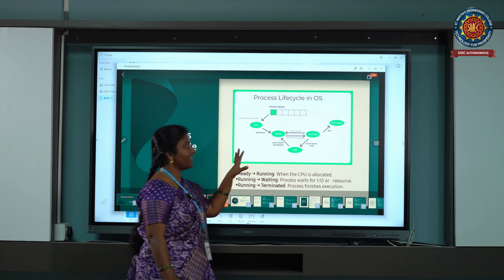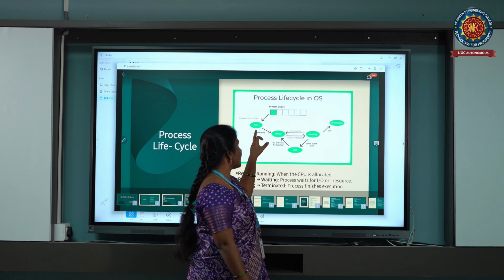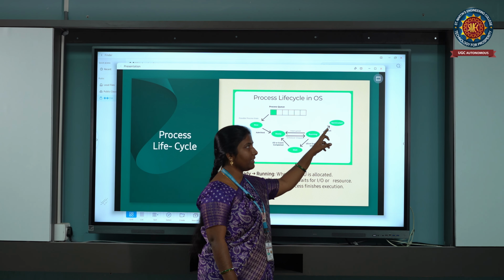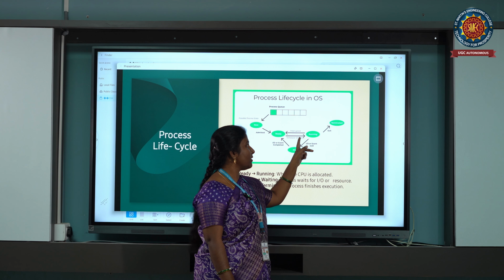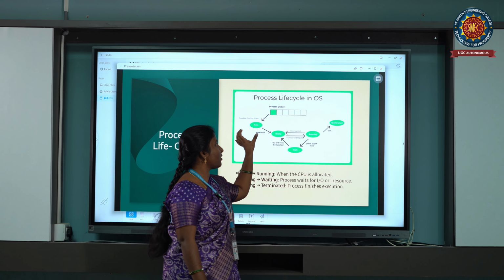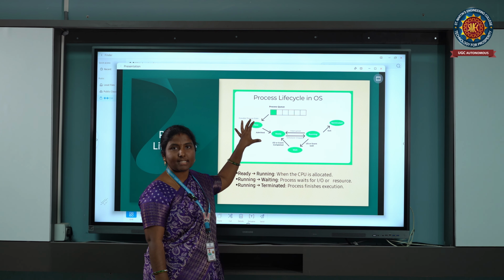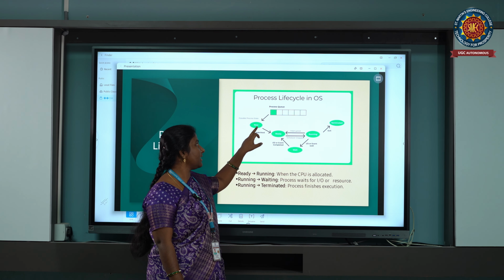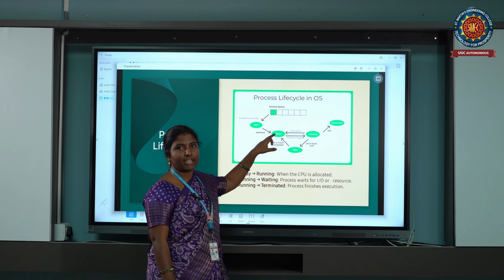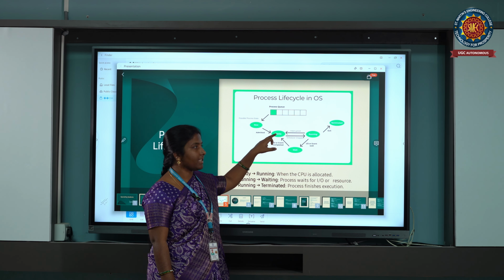There are 5 states in the processor. The first one is new, the second one is ready, the third one is running, and the fourth one is terminated. If the process is having any problem, it should wait for some time. So the process is created, and it will be there in the new state. From here, it will go to the ready state, seeking the processor for its execution.